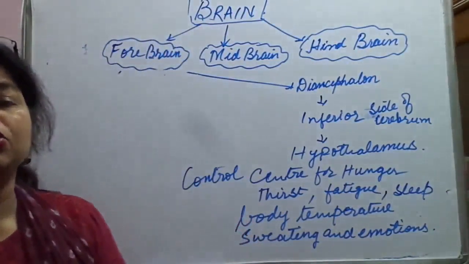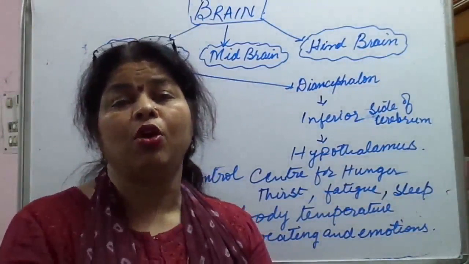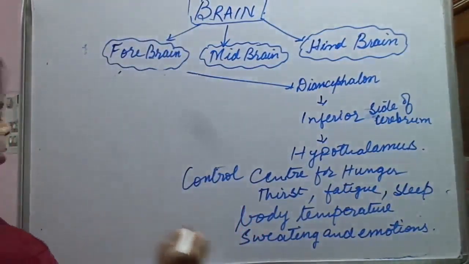Now, it also helps in controlling the anterior lobe of the pituitary. I am writing here.